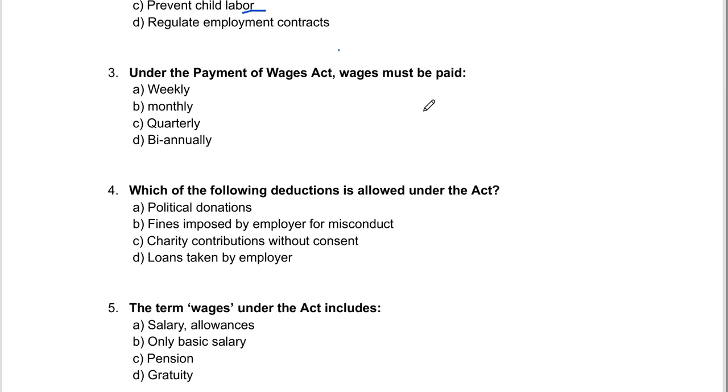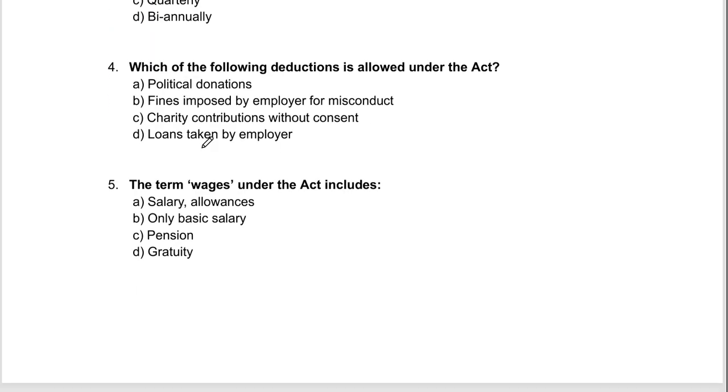Under the Payment of Wages Act, wages must be paid weekly, monthly, quarterly, biannually. So the correct answer will be option B, monthly. Come to question number 4.